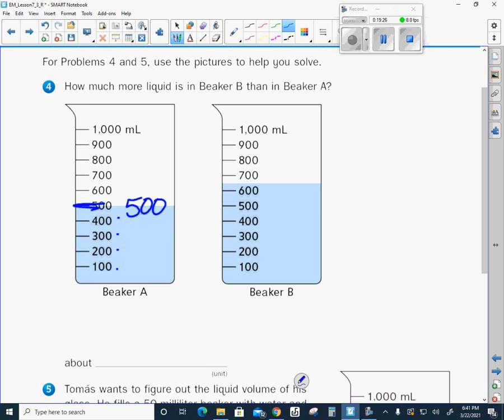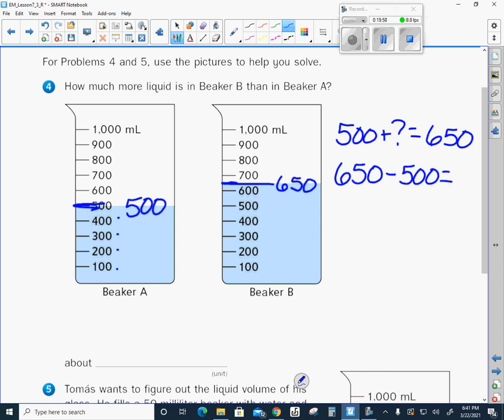And in beaker B, you can see it's between 600 and 700. So what would that be? 650, right? It wants to know how much more liquid is in beaker B than in beaker A. So you can either think of it like 500 plus what equals 650, or anytime we have those how many more problems, we can subtract. We can take our 650 minus our 500, and that will give us 150 milliliters. There's 150 more milliliters in beaker B.